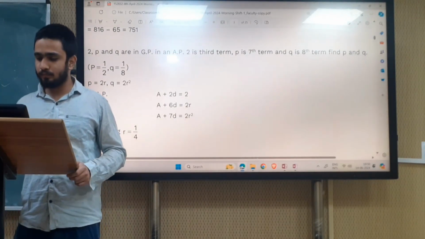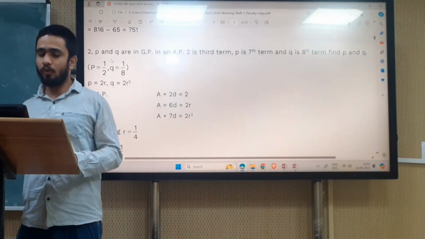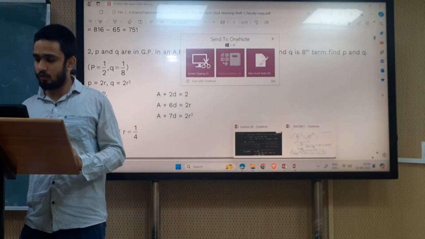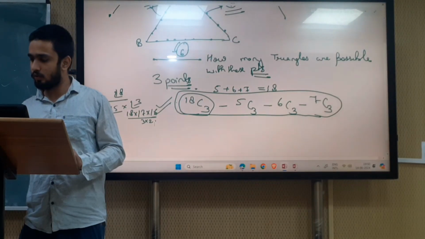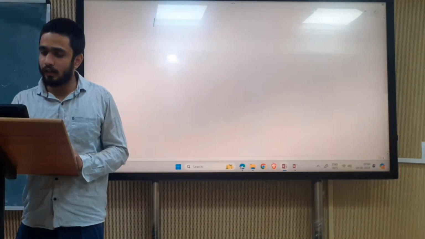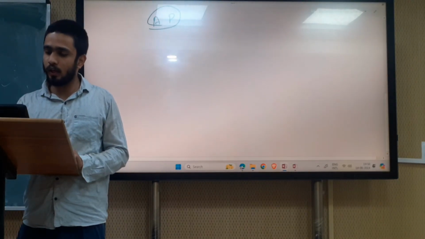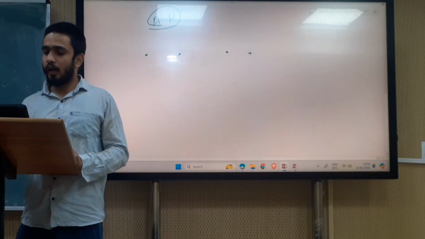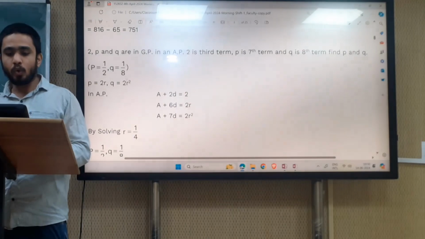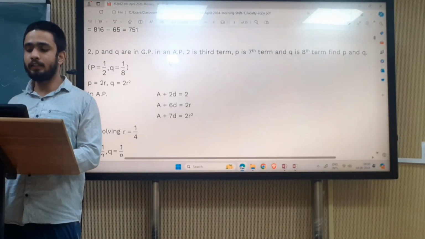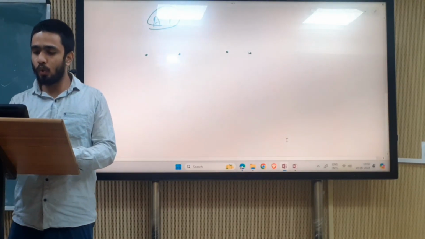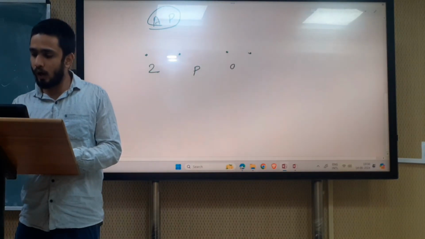So how will we solve this question? Suppose that there is an AP, an arithmetic progression, and in this there are 3 terms, 2, p and q, which are in GP.